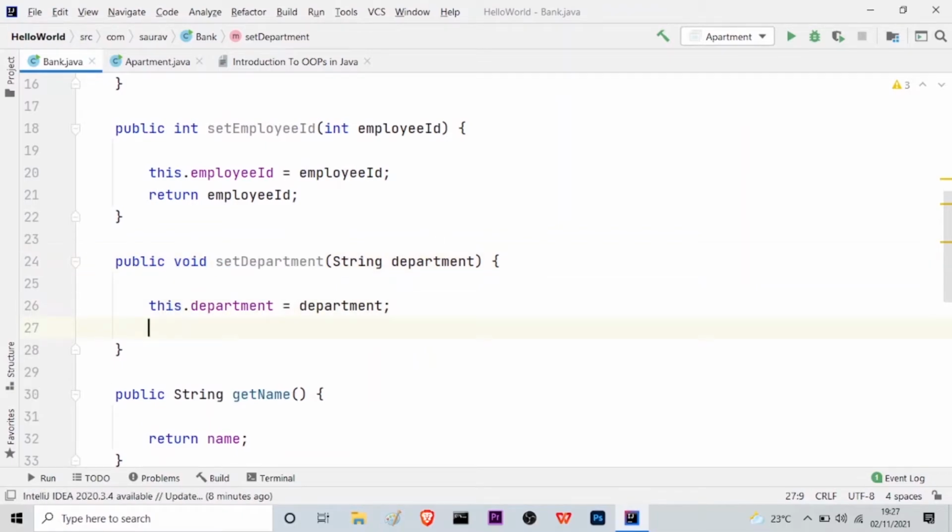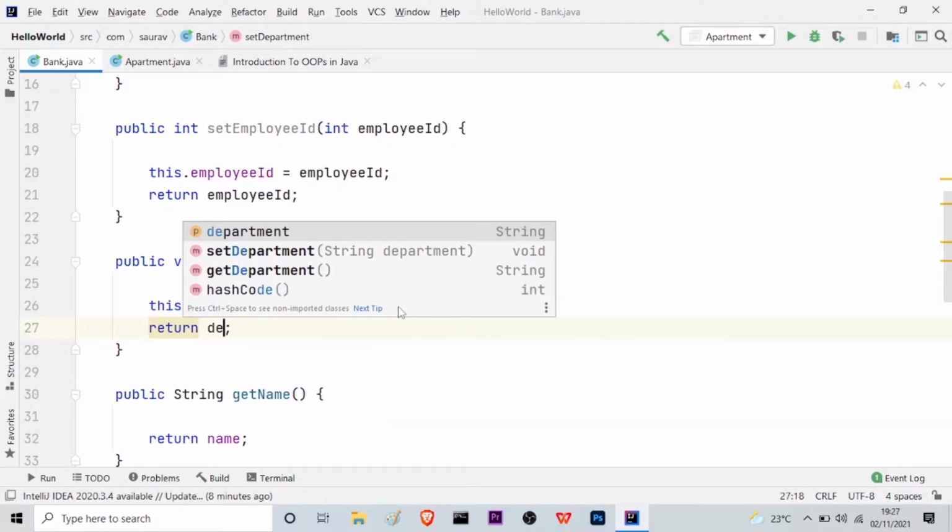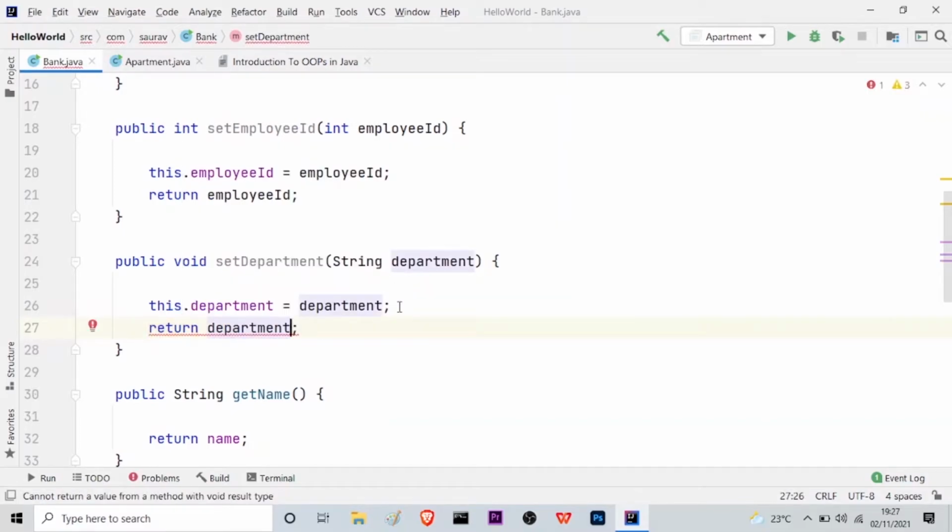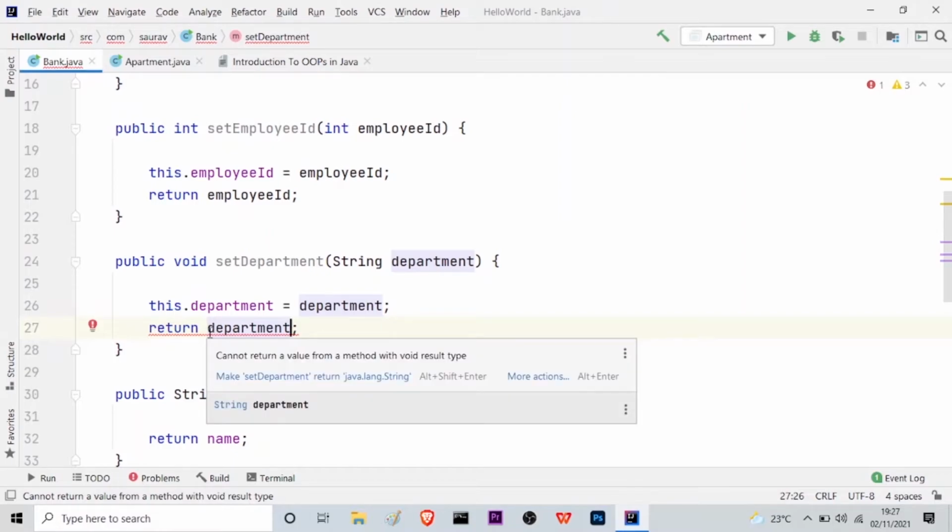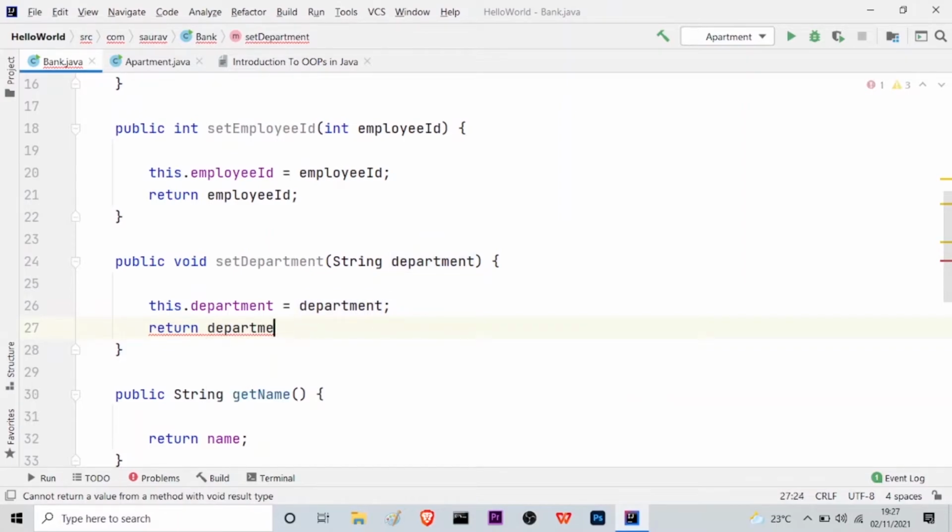If you see here, if I use the return department, I am getting an error. Let me highlight over this so that I can show you. Cannot return a value from a method with void result type. So the data type here is void. That's why we cannot return it. So this is as simple as that, right?